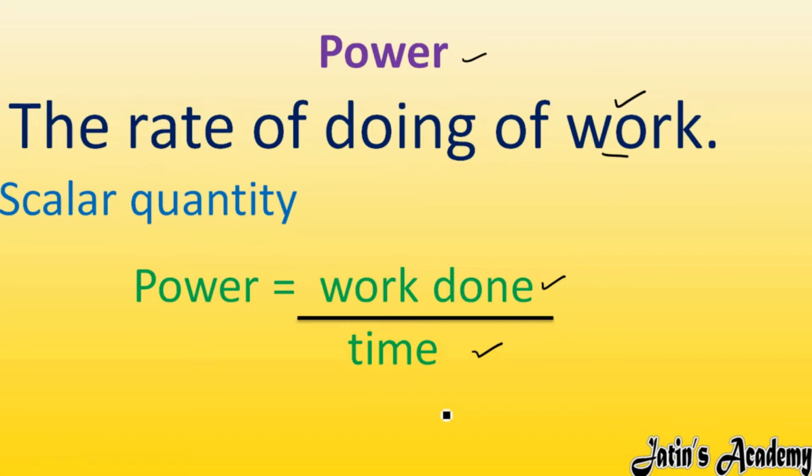Next we are having, power is a scalar quantity. As you can see, work done is also a scalar quantity because work done does not depend upon direction, it depends only on magnitude. Fine. And time is also a scalar quantity. So scalar over scalar will also give you a scalar quantity. So power is also a scalar quantity. Scalar quantity means quantities which depend only on magnitude but not on direction. In the same way, power depends upon magnitude. How much power we are applying matters, in which direction power is applied does not matter. Fine. So power is a scalar quantity.